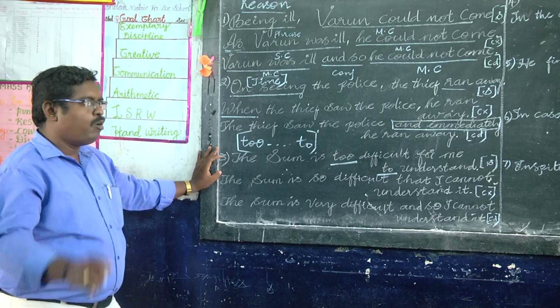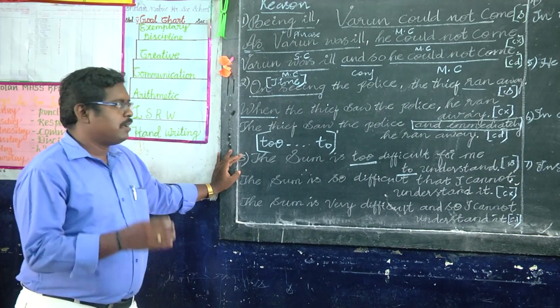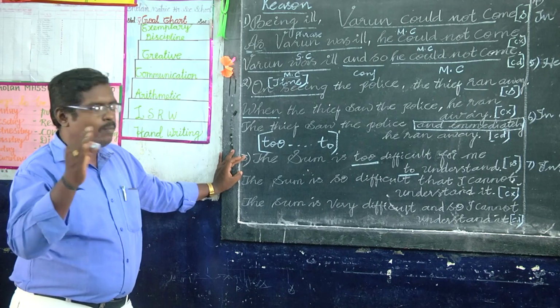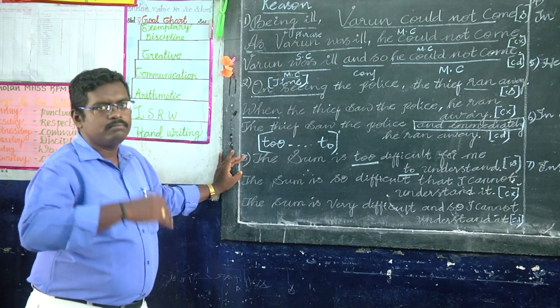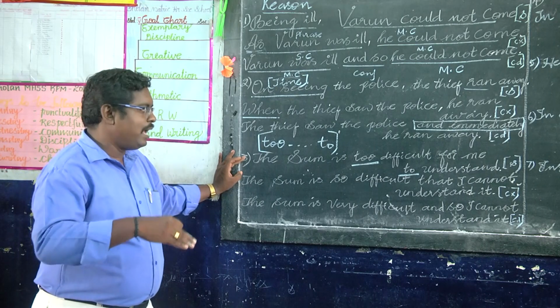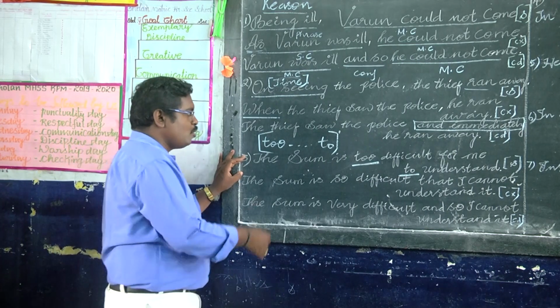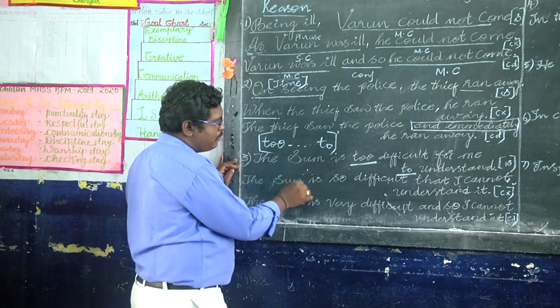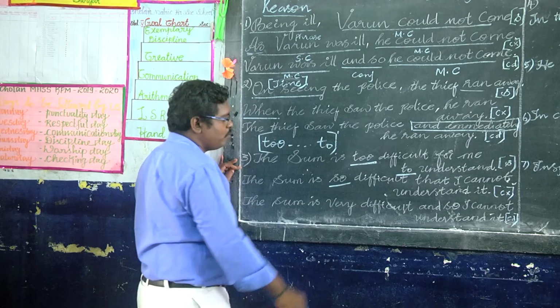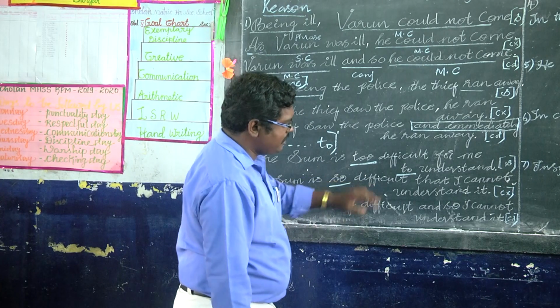So change into complex. The sum is the too type. In the simple we had too, and in complex we saw so that. Then in compound form we saw very and so. So change into complex. The sum is so, the replacement of too with so. The sum is so difficult.